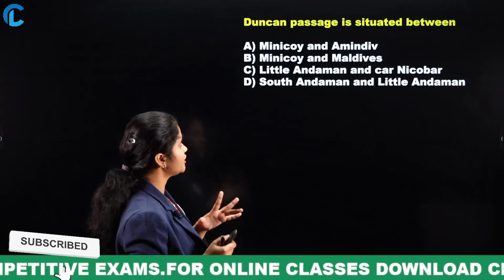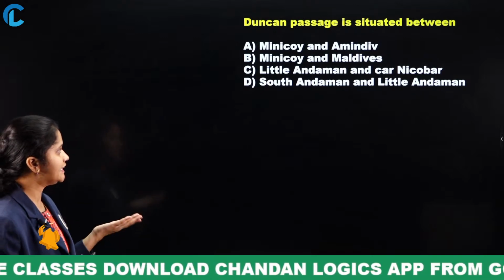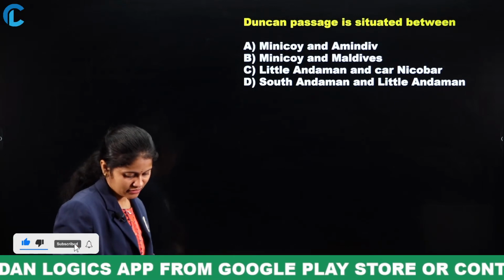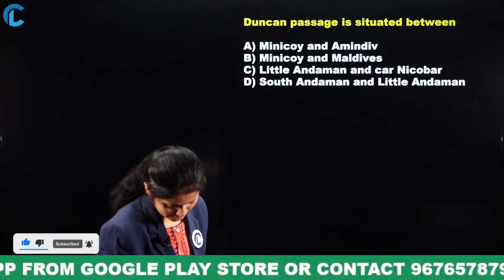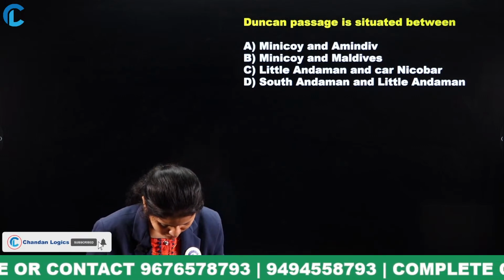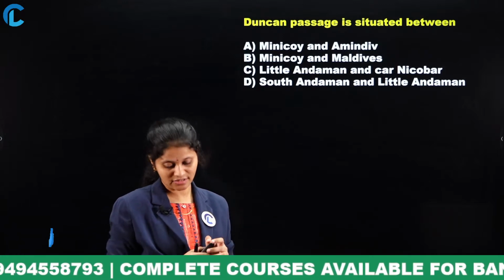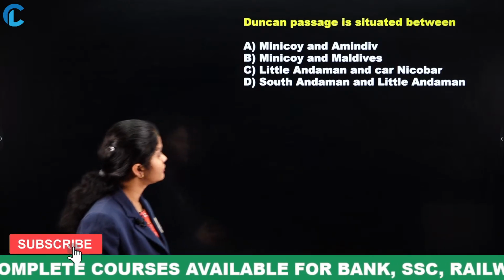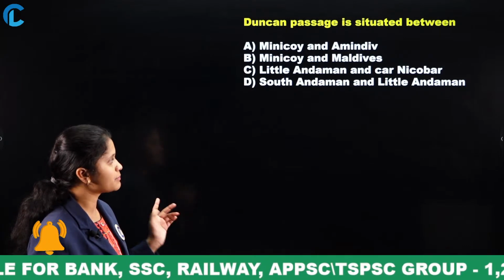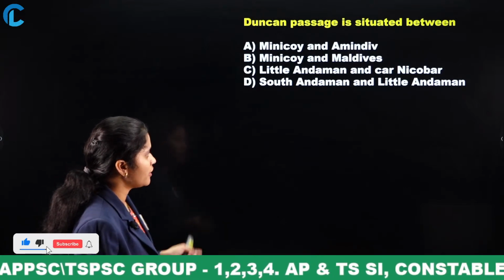Next, Duncan Passage is situated between which of these: Minicoy and Amindev, Minicoy and Maldives, Little Andaman and Car Nicobar, or South Andaman and Little Andaman.